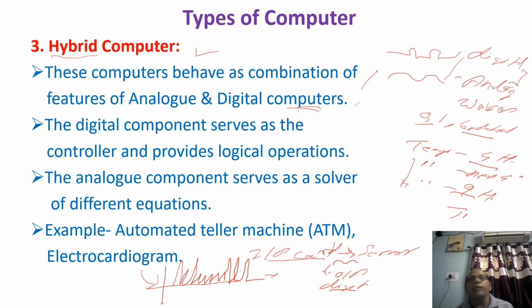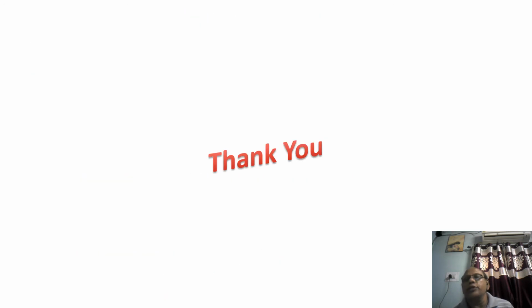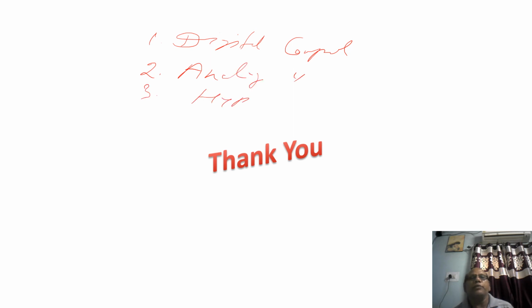So those are hybrid computers. Now what we learned here: one is the digital computer, second is the analog computer, and third is the hybrid computer. In the examination they will ask you the question,